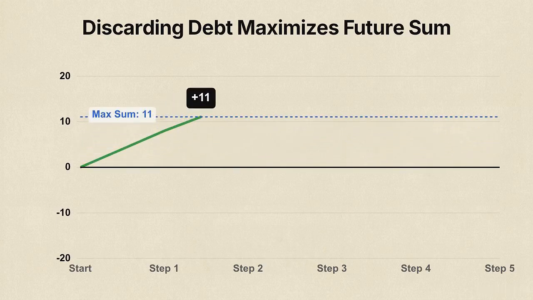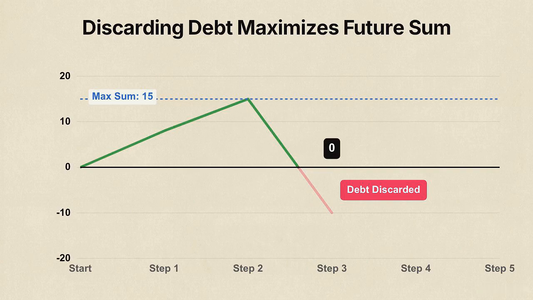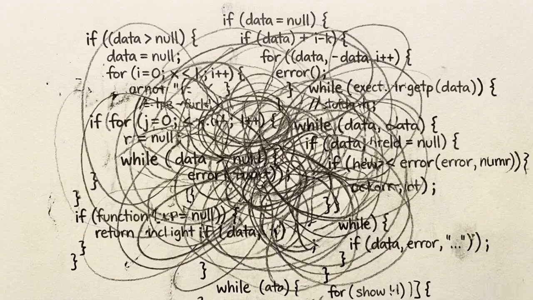Look at this line graph. Your balance is climbing, then takes a sharp dive into the red. But if you reset your balance to zero the moment it drops below the axis, you stop the debt from dragging down your future earnings. You clear the losses and start the next sequence with a clean slate. Standard programming often overlooks this simple shortcut.